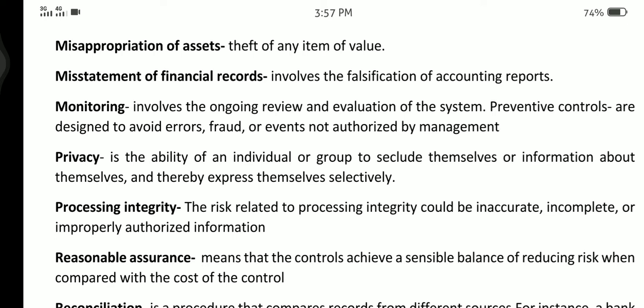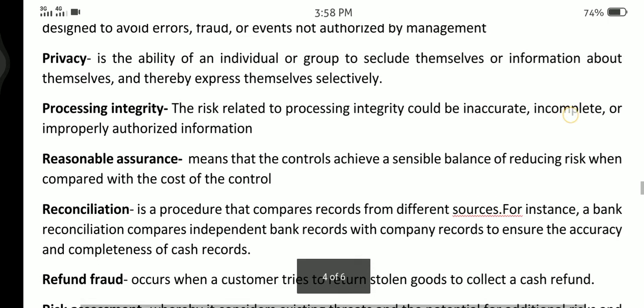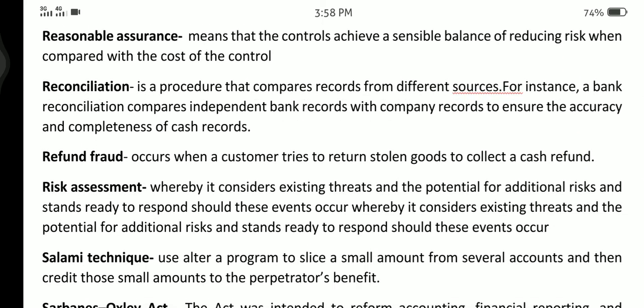Preventive controls are designed to avoid errors, fraud, or events not authorized by management. Privacy is the ability of an individual or group to seclude themselves or information about themselves and thereby express themselves selectively. Processing integrity. The risk related to processing integrity could be inaccurate, incomplete, or improperly authorized information.